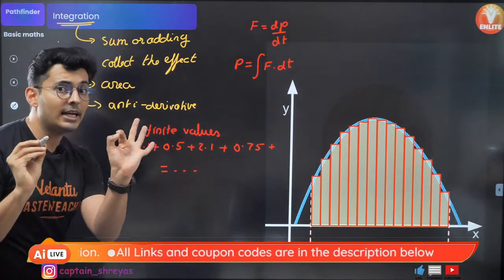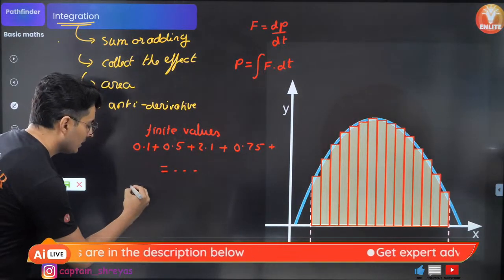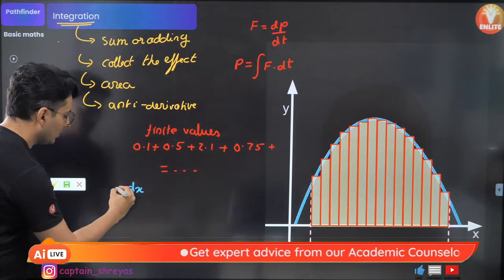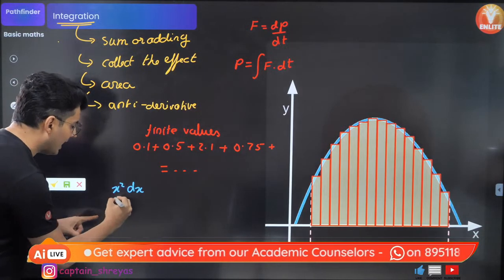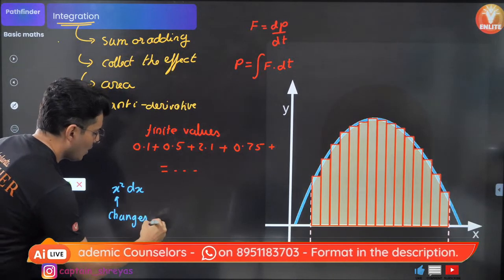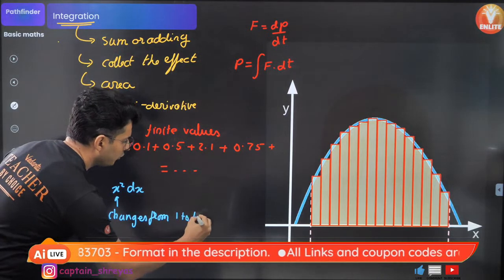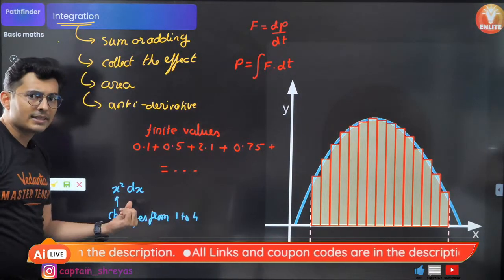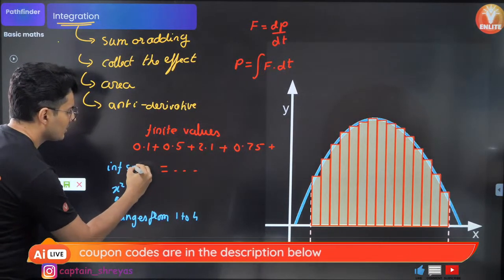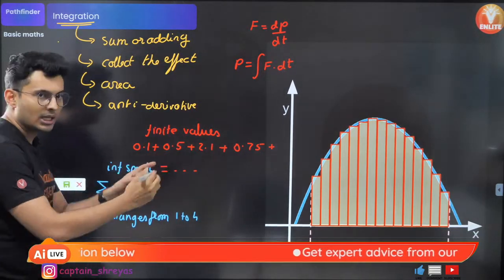But look at this: maybe x square dx, and the value of x changes from, let's say, 1 to 4. Dx is an infinitely small value, and I want to add them, I want to sum them up.